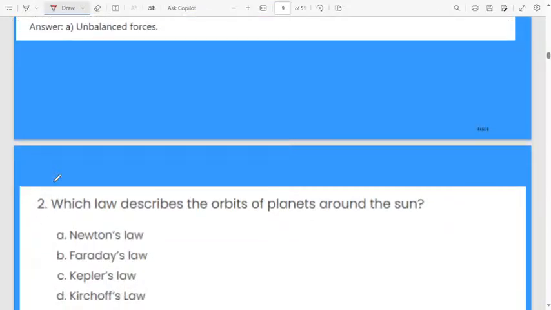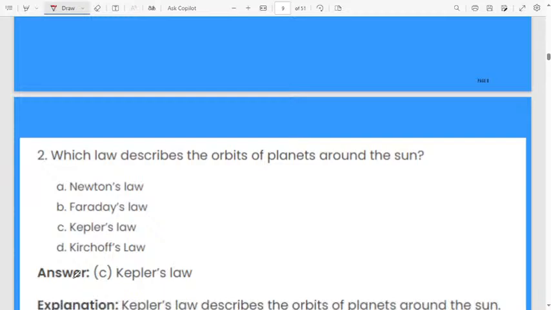Next question. Which law describes the orbit of planets around the sun? First option, Newton's law. Second option, Faraday's law. Third option, Kepler's law. Fourth option, Kirchhoff's law. Very easy question.